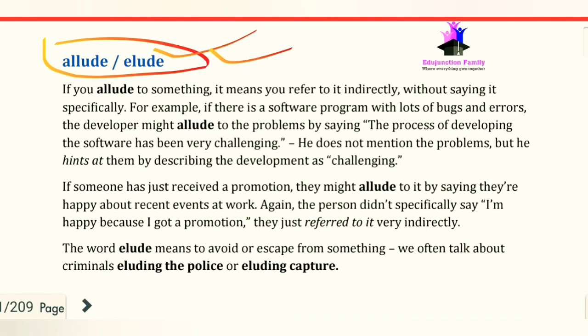If you allude to something, it means that you refer to it indirectly without saying it. For example, if there is a software program with lots of bugs and errors, the developer might allude to the problems by saying that the process of developing the software was very challenging.